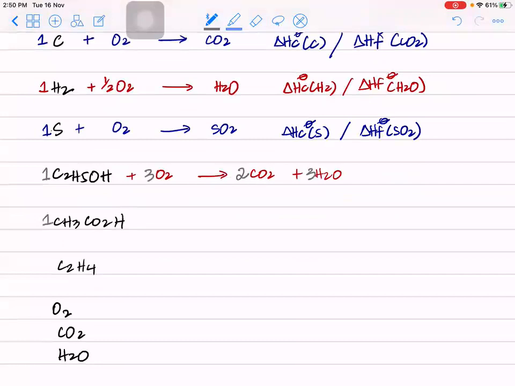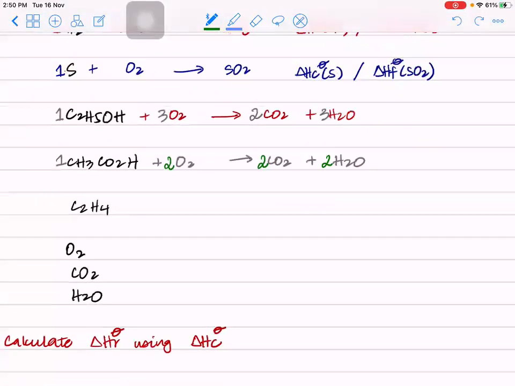Let's see combustion of ethanoic acid. This would be oxygen giving what? Carbon dioxide and water. Now let's balance it. How many carbons here? 2. How many hydrogens here? 4. How many oxygens? 2. 2 2s are 4, 5 and 6. So what will we put here? 2. Because 2 2s are 4, 5 and 6. This right here becomes combustion of ethanoic acid.